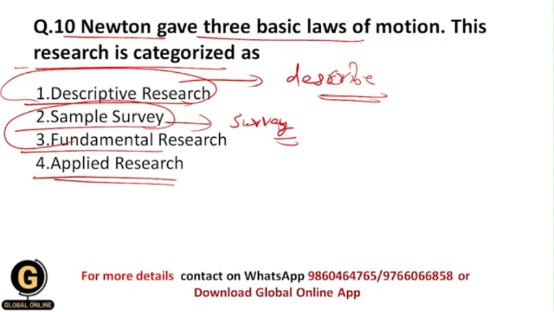Students, this question is homework for all of you, and you are going to answer me in the comment box. Newton gave 3 basic laws of motion, and this research is categorized as what type of research? What do you think? Whether it is descriptive research, sample survey, fundamental research, or applied research. I want the answers from all of you, and I know you will answer me accurately. If you have any doubts regarding this, you can ask me in the comment box.